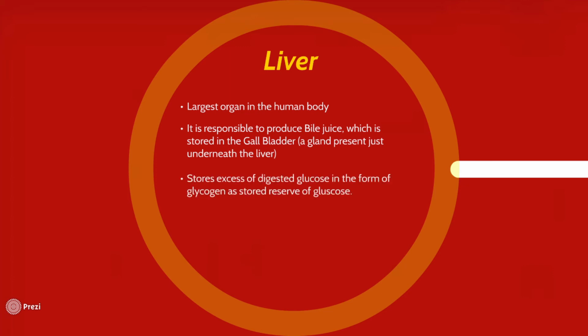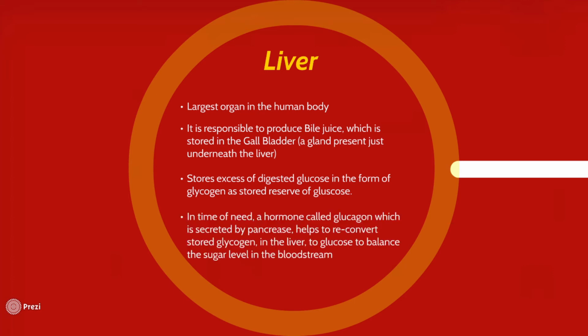The liver stores excess digested glucose in the form of glycogen as a stored reserve of glucose. So if the body receives a large amount of glucose, that glucose will be converted into glycogen, and that glycogen will be stored inside the liver. When the body is in need of glucose, the stored glycogen inside the liver can be converted back into glucose by the action of a hormone called glucagon, which is produced by the pancreas. Once the glycogen is converted into glucose by glucagon, that glucose can diffuse back into the bloodstream to balance the sugar level.